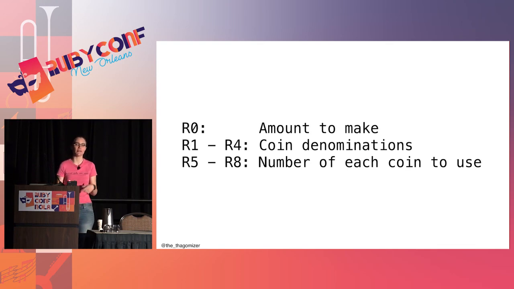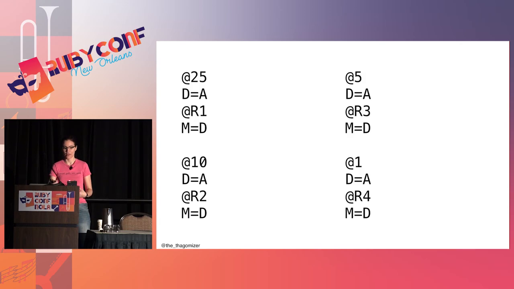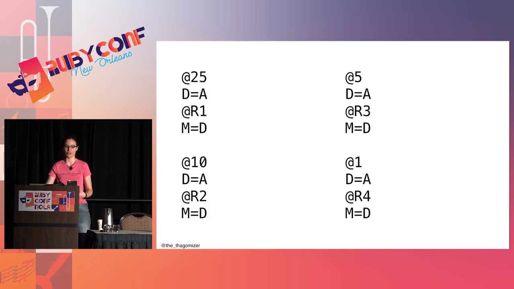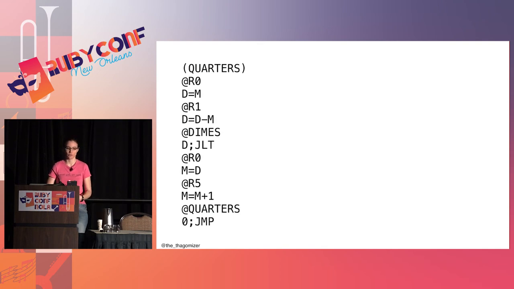The assembly I'm using doesn't understand this M syntax. It uses R instead, so you'll see this in the code. So this loads 67 into memory register 0. And then this loads the denominations. And then this is the code for quarters.